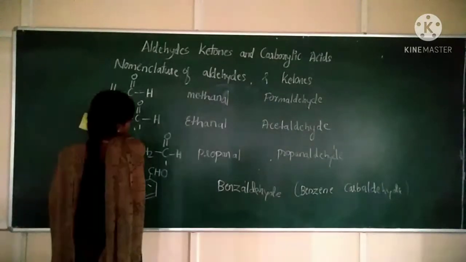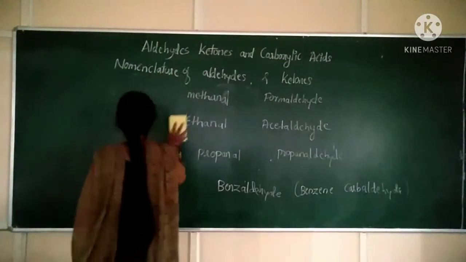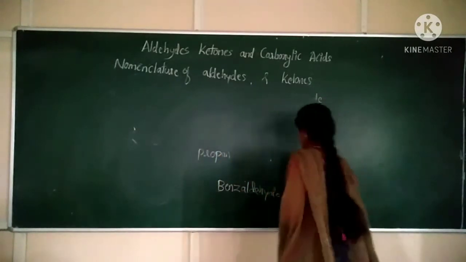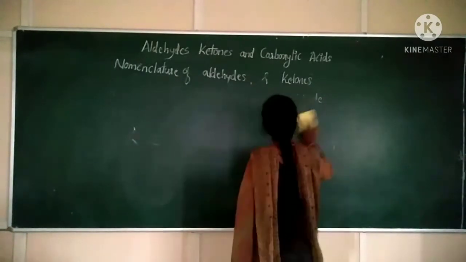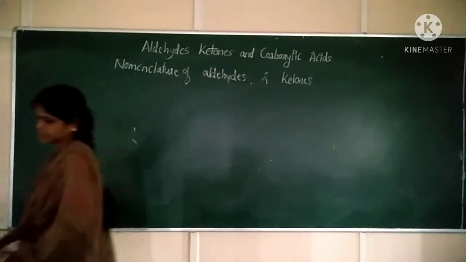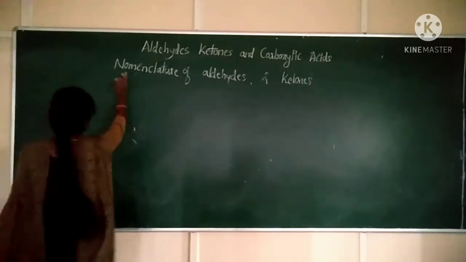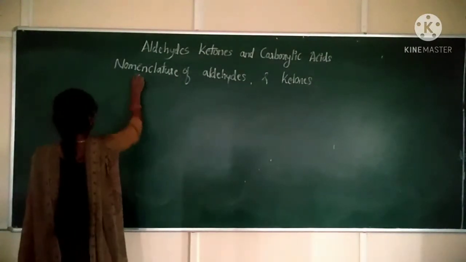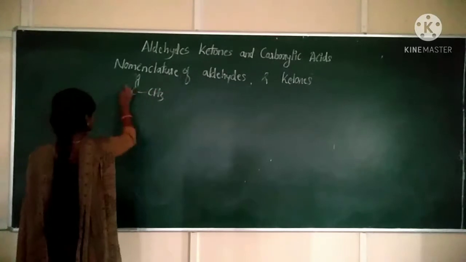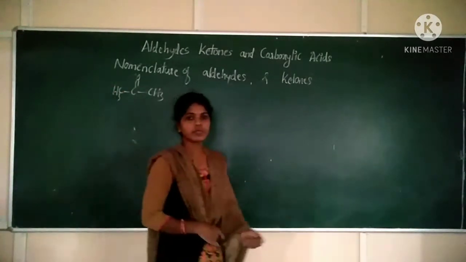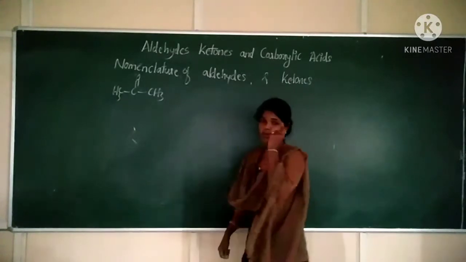Next, nomenclature of ketones. Now, CH3-C double bond O-CH3. One or two times it has appeared for the examination.